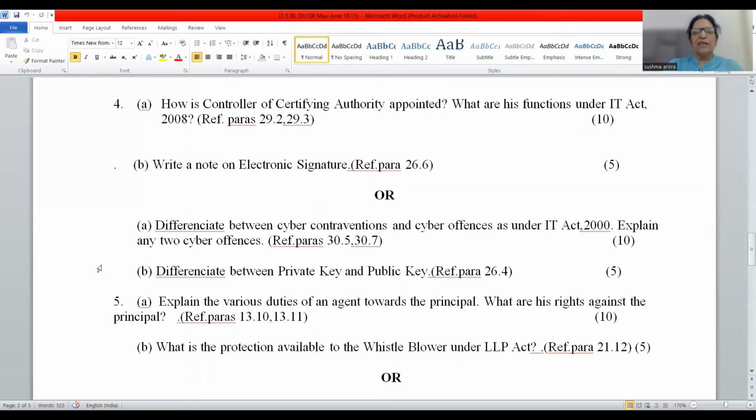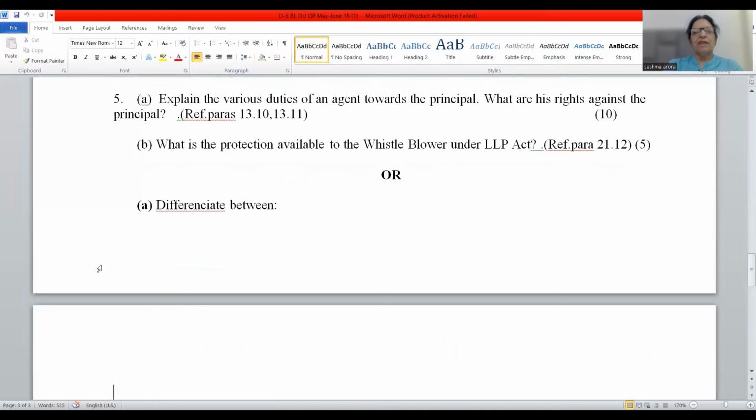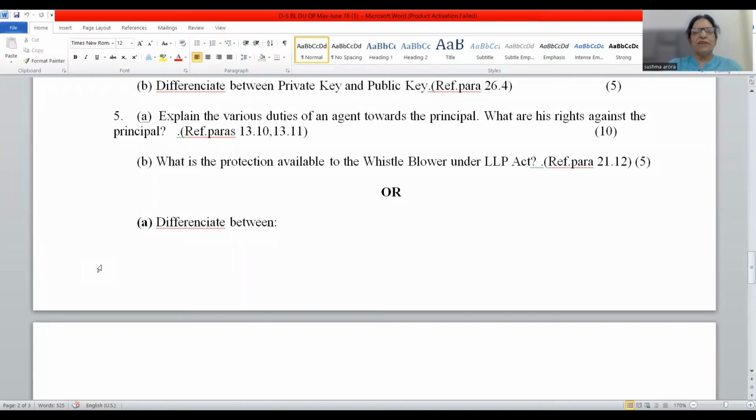Differentiate between private key and public key. Mainly 3 points of distinction. Both are the keys of a key pair. Okay, so friends, 3 points of distinction. Nature of each key is different. Function of each key is different. Private key is private, public key is public. It is widely known to the public. Private key is kept by the subscriber only.